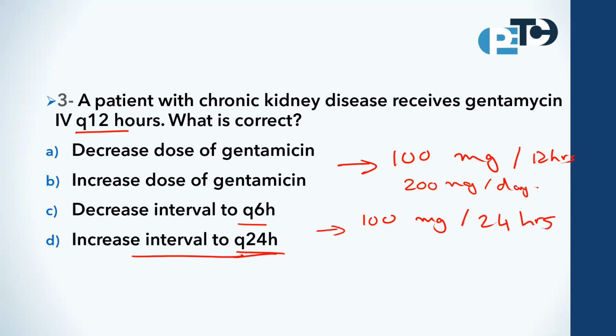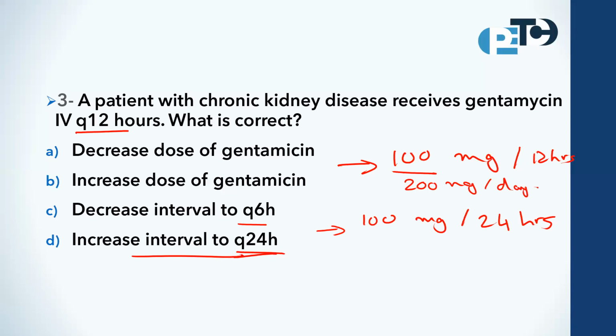Okay, is it clear for all, or do you still have a question about this? So the best answer is not only decreasing the dose; the best answer is increasing the interval, which includes decreasing the dose. Suppose the dose was 100 milligrams every 12 hours, so the patient will receive 200 milligrams per day.